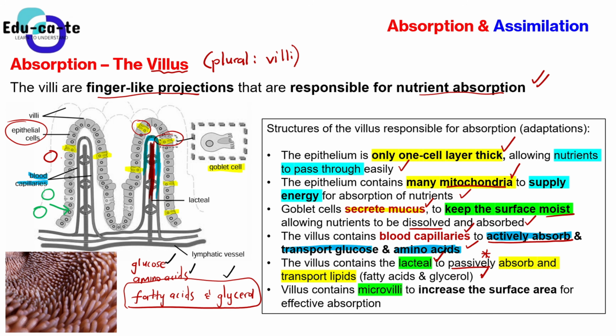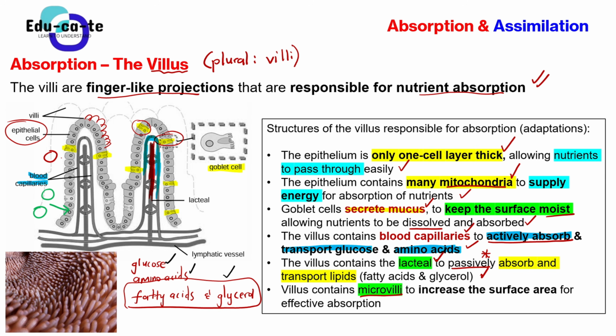This is another one that you can mention. The villus has got microvilli. So we've got microvilli, smaller ones. The villus has got microvilli. It's not indicated in this diagram. You can hear it's microvilli, it's microscopic. You can't really see it, but there are a lot of other smaller villi found around the villus. So one big villus has got a lot of microvilli surrounding it.